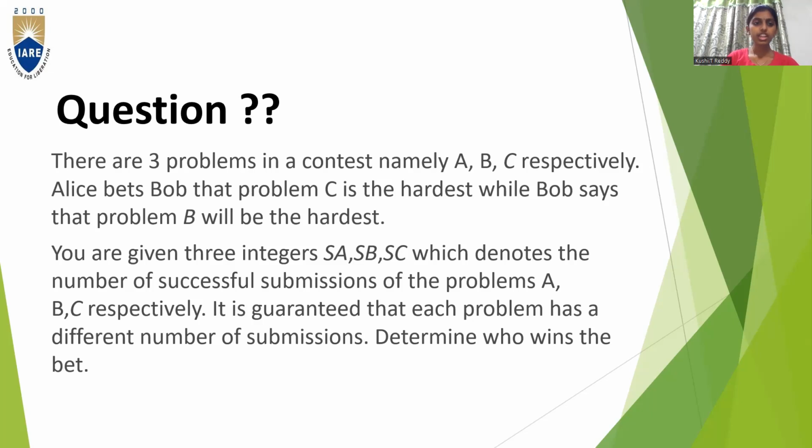From this part of the question, we are able to understand that there are three problems A, B, C respectively. Each problem has a different number of successful submissions, which are named SA, SB, SC. There is a person called Alice who is betting Bob that problem C is the hardest, whereas Bob is saying that problem B is the hardest. We have to write a program to check which one is hardest, whether it is problem B, problem C, or problem A.